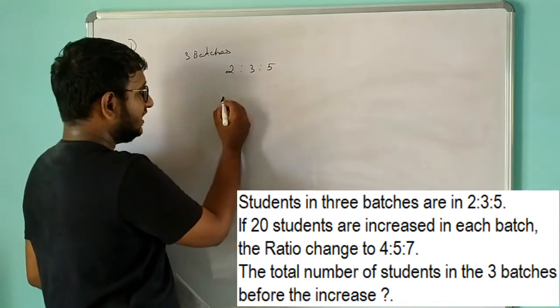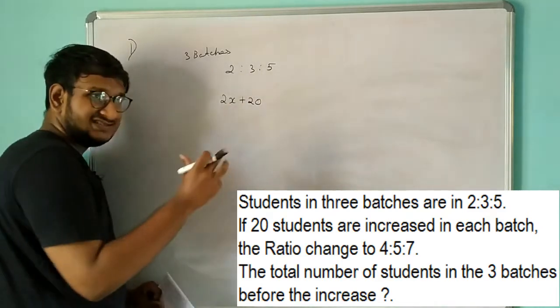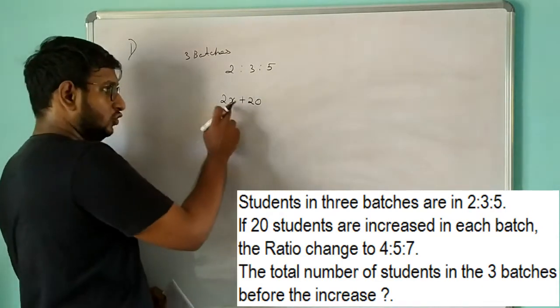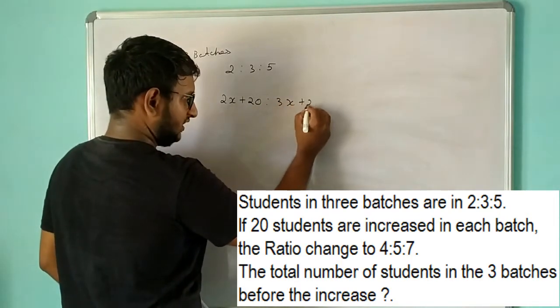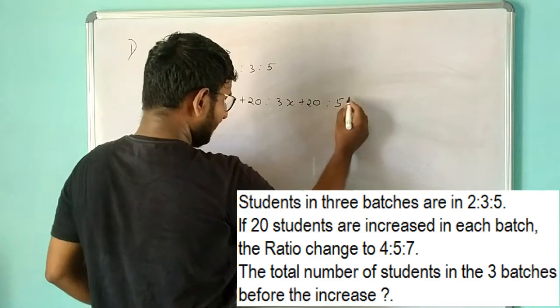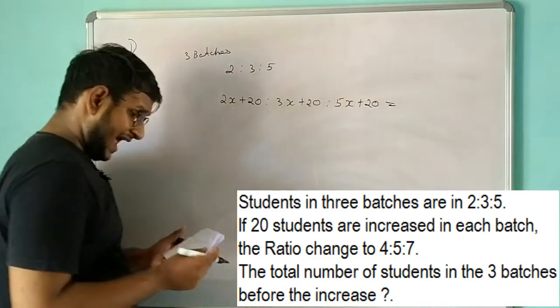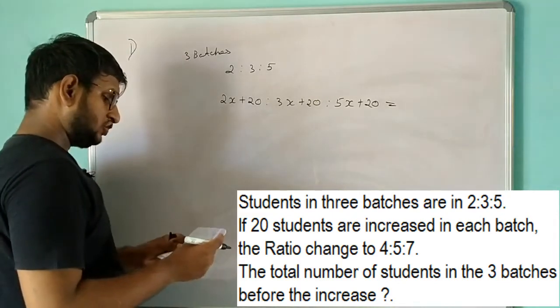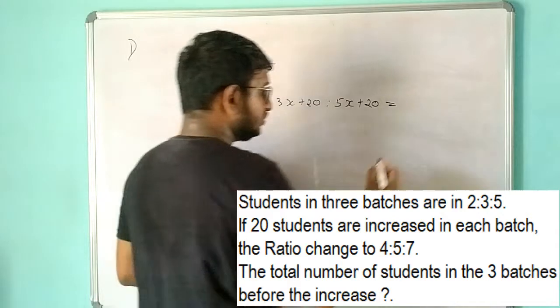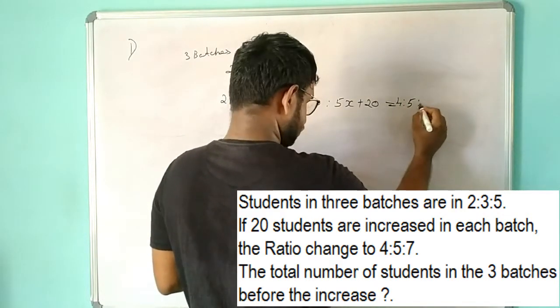Okay, so we can say 2x plus 20, right? Because we don't know the exact value, we are going with ratio. So 2x plus 20 is to 3x plus 20 is to 5x plus 20. They have said that we added 20 students in each batch, and they are getting the ratio 5 is to 4. Now they are getting 4 is to 5 is to 7.